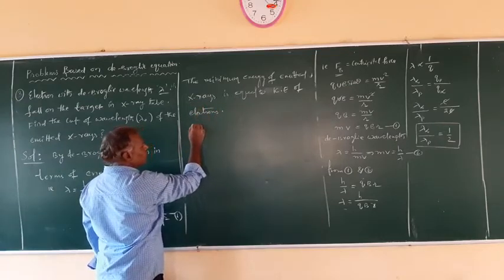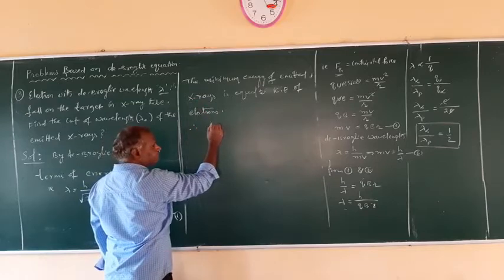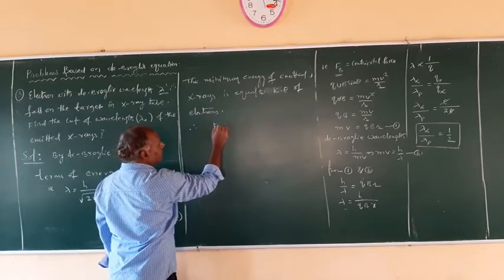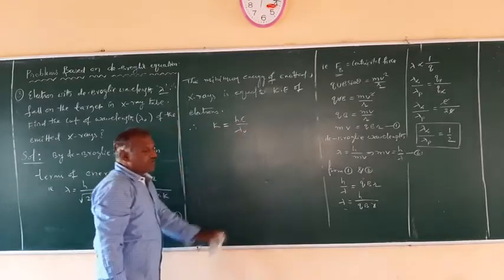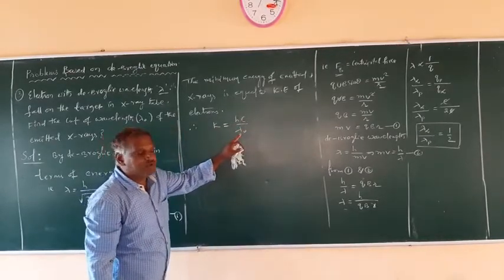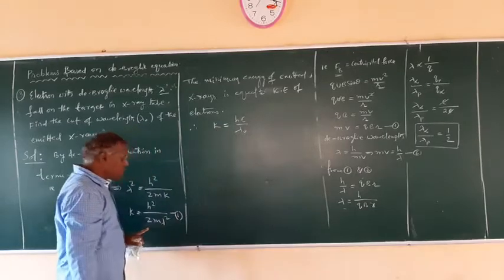So we can write K is equal to hc by lambda naught, where this lambda naught is called the cutoff wavelength. What is this K? K is nothing but this equation.